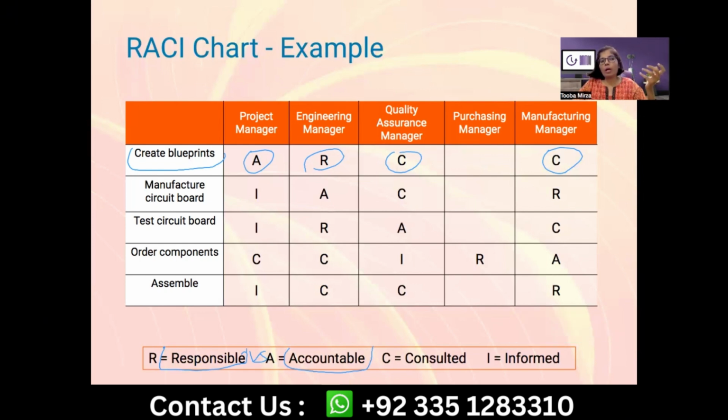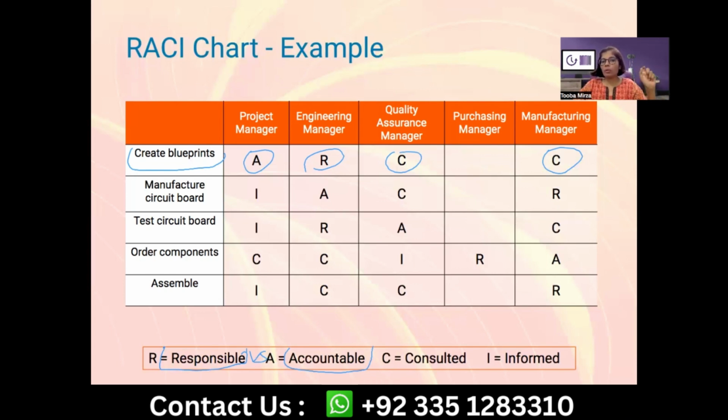Responsible is a person or a group of people who are going to get the work done. It can be at a task level, a deliverable level, a phase level, or a project level, whatever applies. There can be many people or members responsible for a certain task or a project or an assignment.